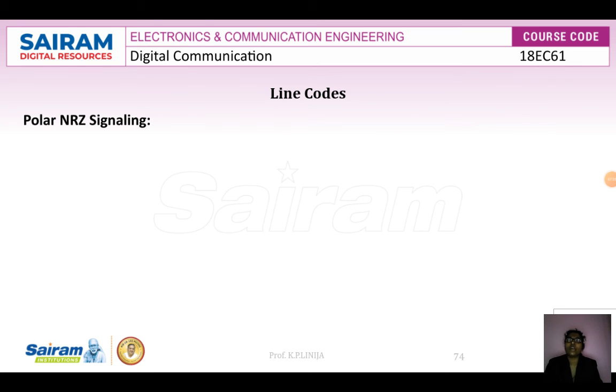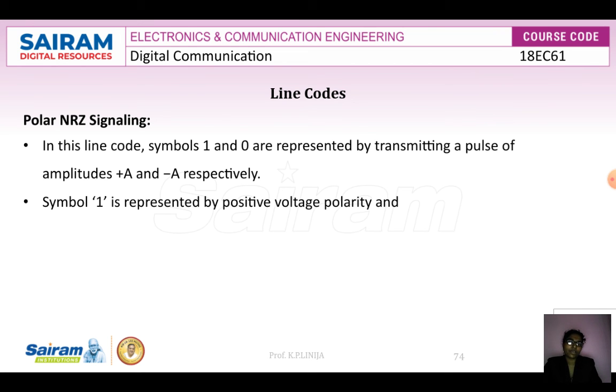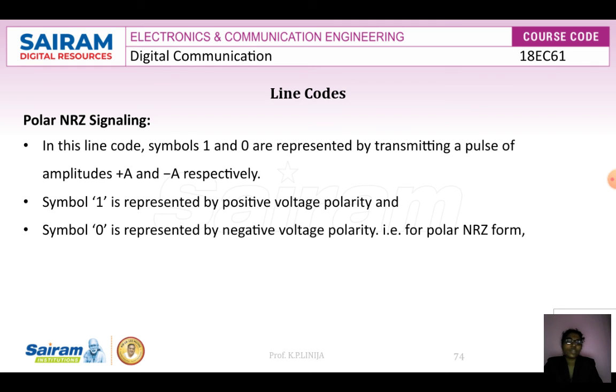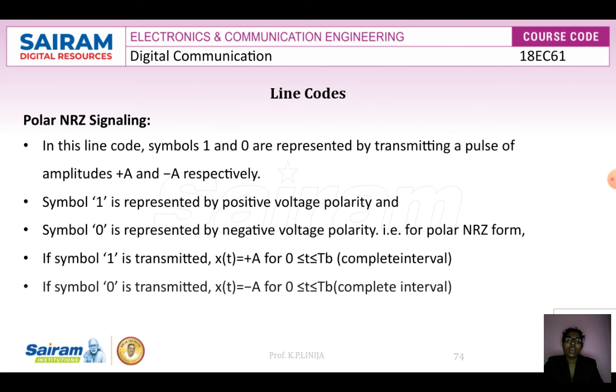The next is polar non-return to zero signaling. In this line code, the symbols 1 and 0 are represented by transmitting a pulse of amplitude plus A and minus A respectively. Symbol 1 is represented by positive voltage polarity, and symbol 0 is represented by negative voltage polarity. That is the polar non-return to zero form. If symbol 1 is transmitted, x of t is equal to plus A for the complete interval, and if 0 is transmitted, x of t is equal to minus A for the complete interval.